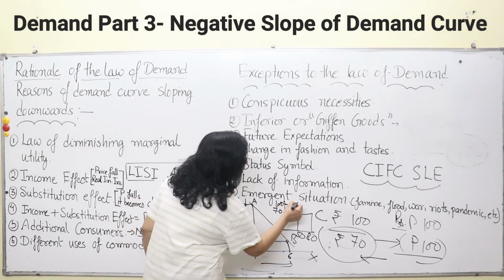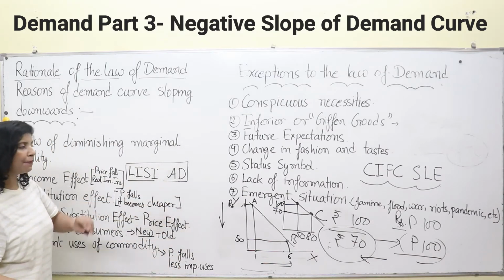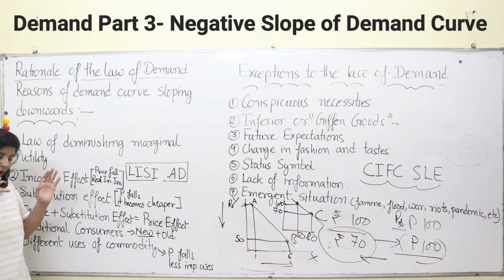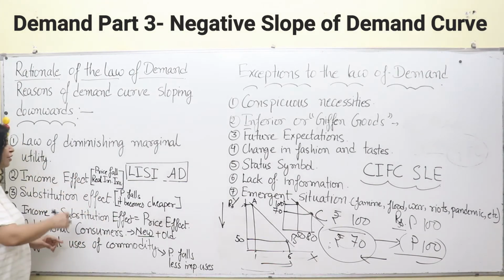And again, join these 2 points. This is declining. So it is happening again, it is declining. Then come to income plus substitution effect. Now we have studied the income effect and we have discussed the substitution effect as well. So what is happening? Income plus substitution effect is your price effect. That means the price effect takes place because of the operation of your income and substitution effect, both of them.